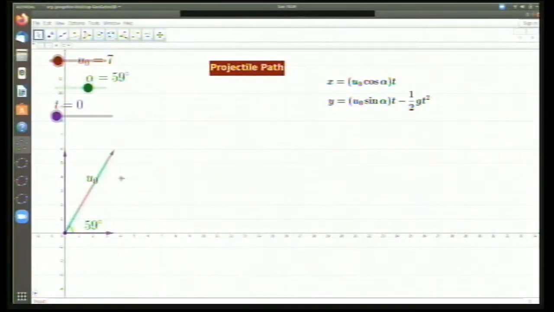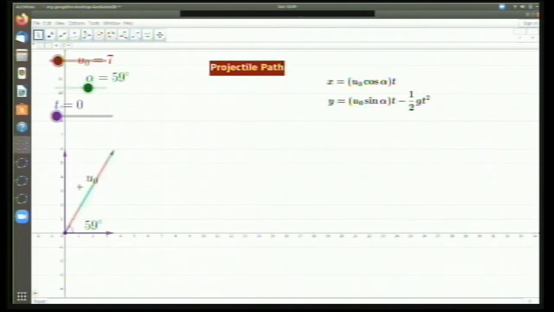So I'll start with physics. This applet is related to projectile motion. I hope you can see the screen. Suppose I'm launching a rocket or a missile from this particular point, which we call the origin.